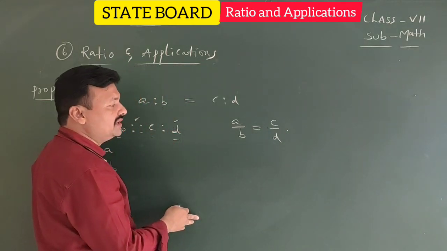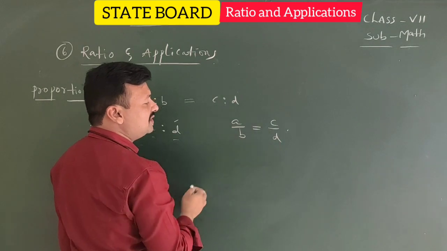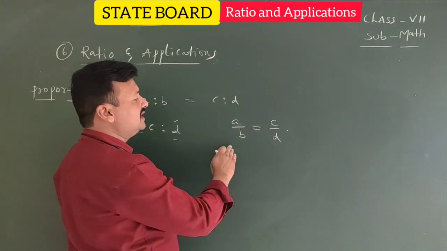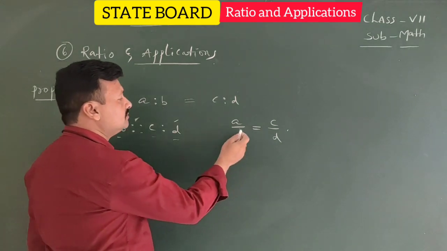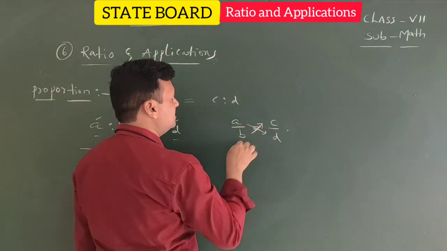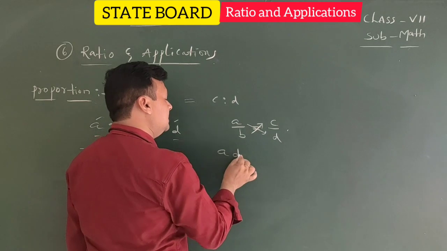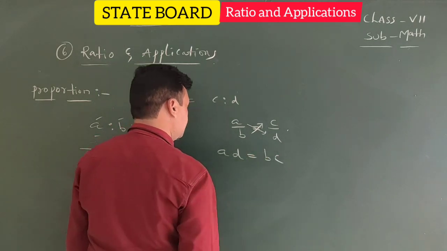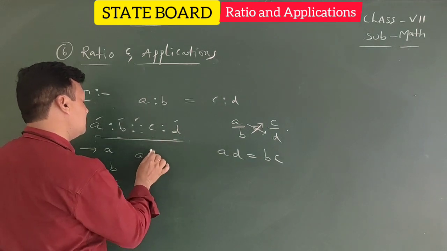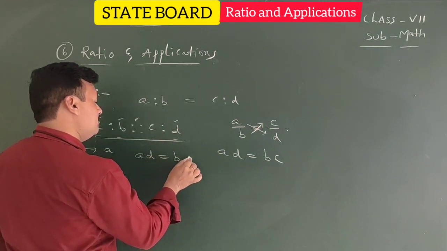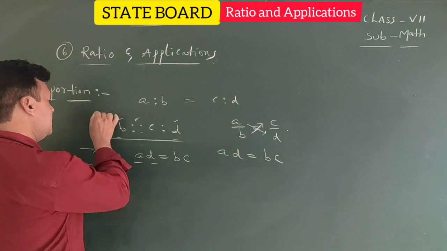Already we completed simple equations. Means we have the cross multiplication method. While we are equating two fractions, we can multiply them by using the cross multiplication method. So here AD equal to BC. Means A is to B as C is to D is nothing but AD equal to BC.